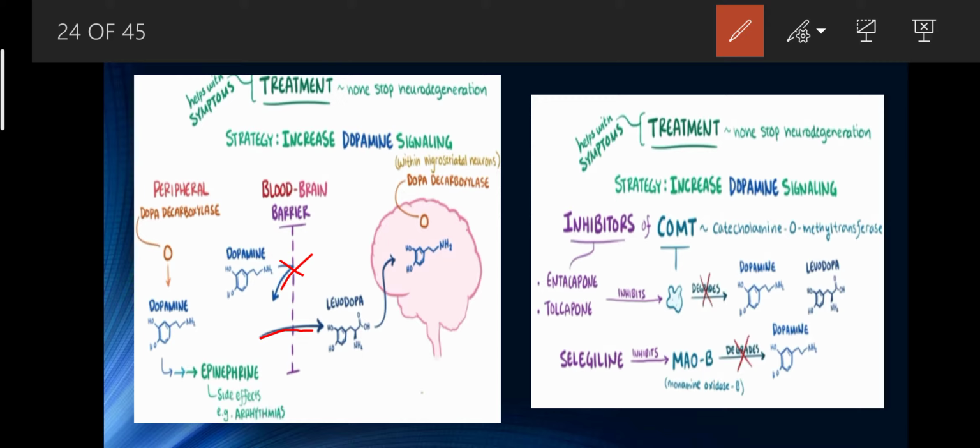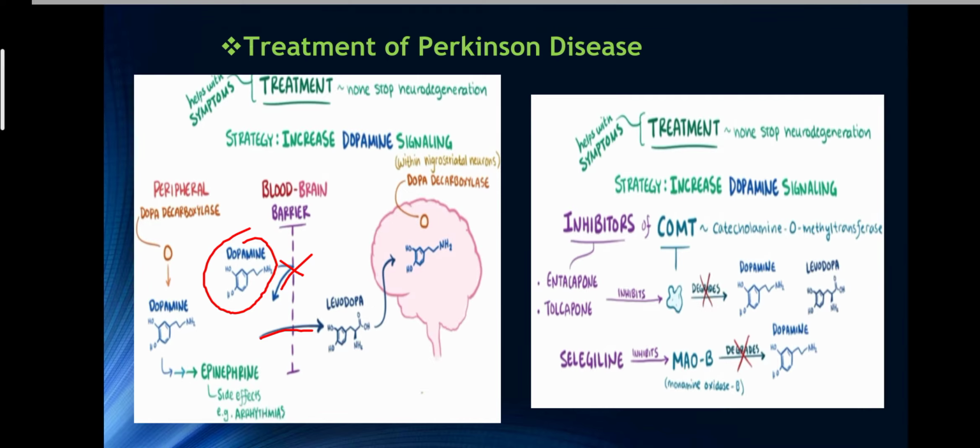Okay, but when the dopamine can't cross through the blood brain barrier, then it is present in the peripheral environment. So here you can see. Okay, so the periphery has an enzyme like dopa decarboxylase that converts the dopamine into epinephrine, or that is a multi-step process converted by many enzymes. And when the epinephrine is present in the peripheral environment, that causes a side effect, that here you can see erythema.